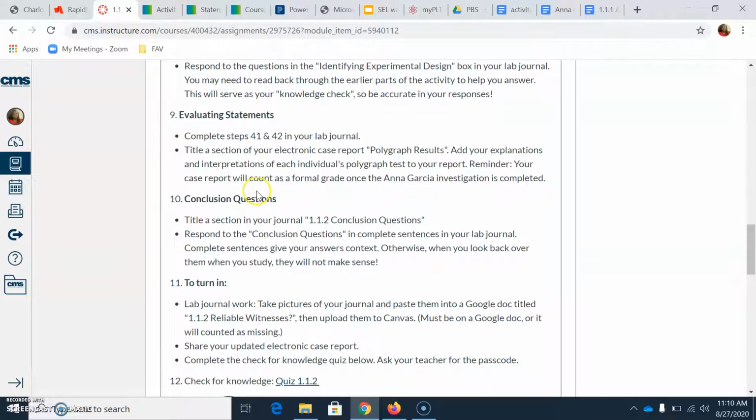Then step 10, which is what you're responsible for today, is your conclusion questions. Title a section in your notebook 1.1.2 conclusion questions. Respond to the conclusion questions in complete sentences in your notebook. Complete sentences give your answers context. Otherwise, when you look back over them when you study, they will not make sense.